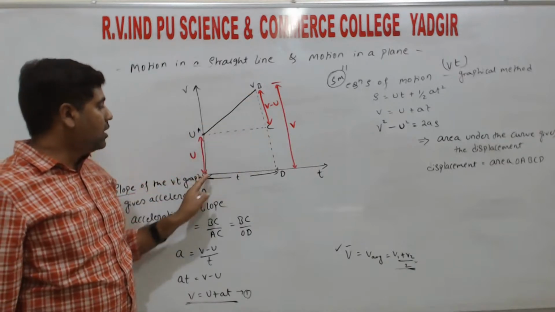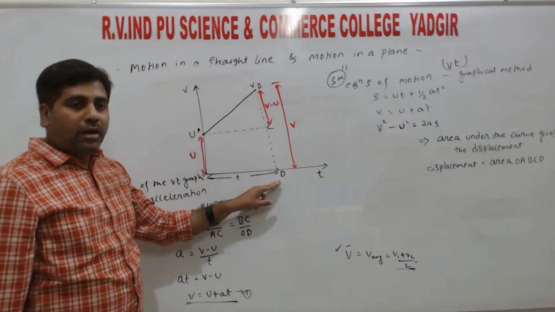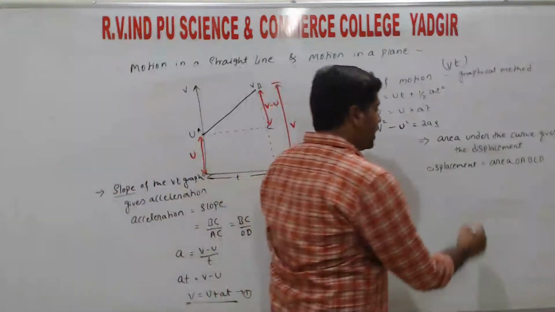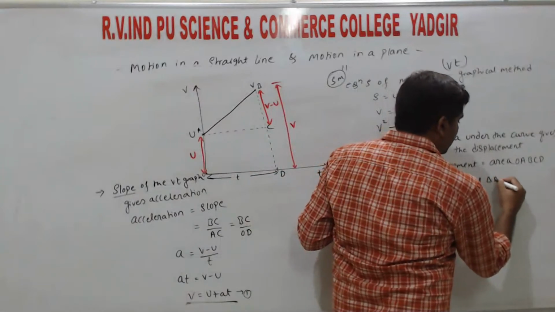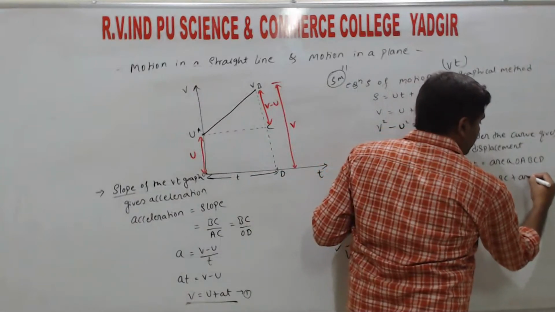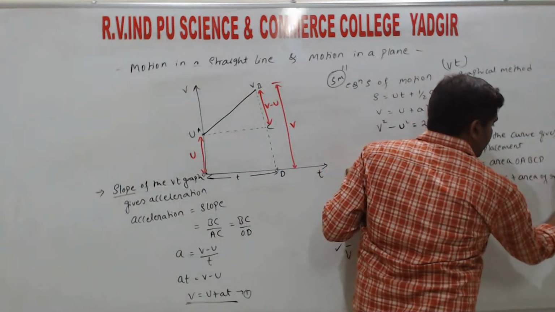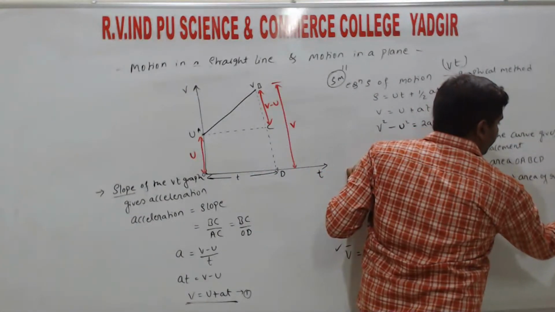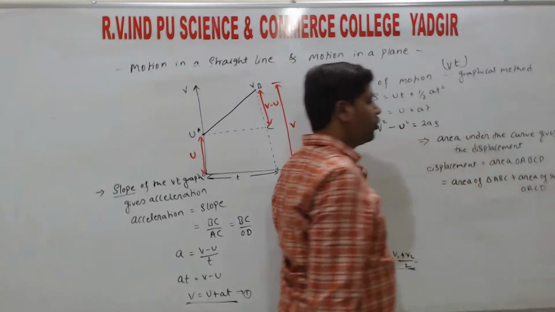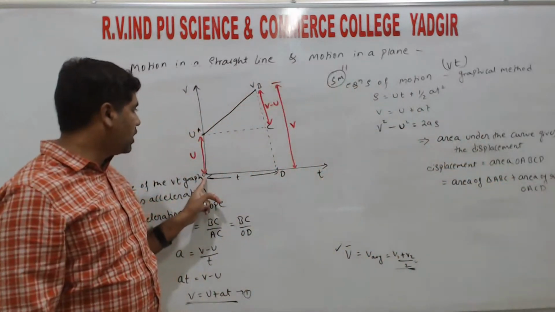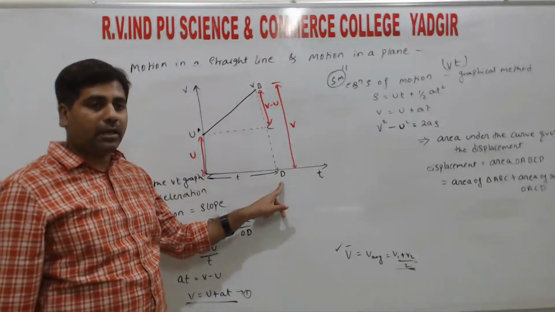ABC is the triangle and OACD is the rectangle, right? So split the area into two: area of triangle ABC plus area of rectangle OACD. If we add the two areas, we get the total area OABD, right?